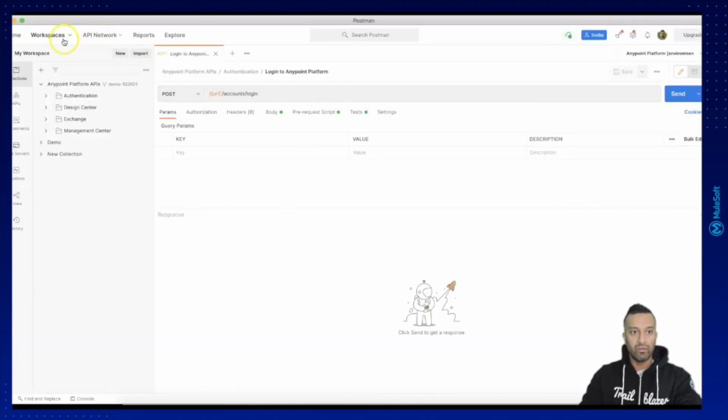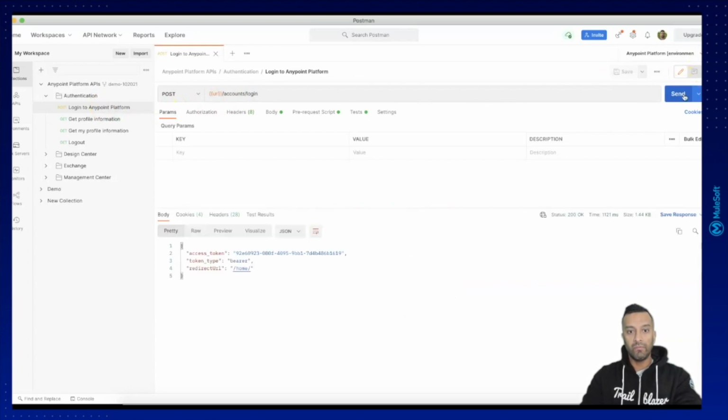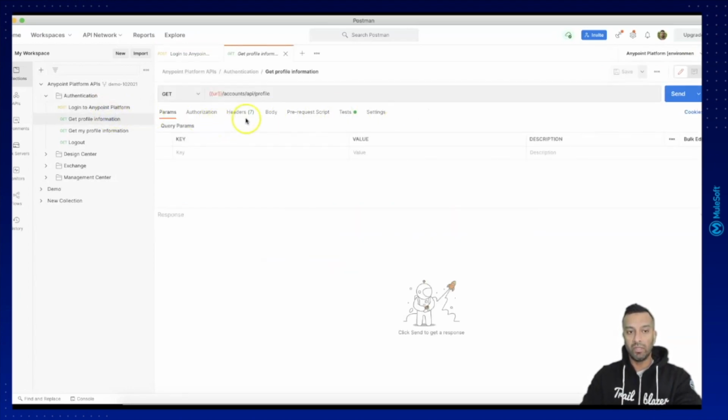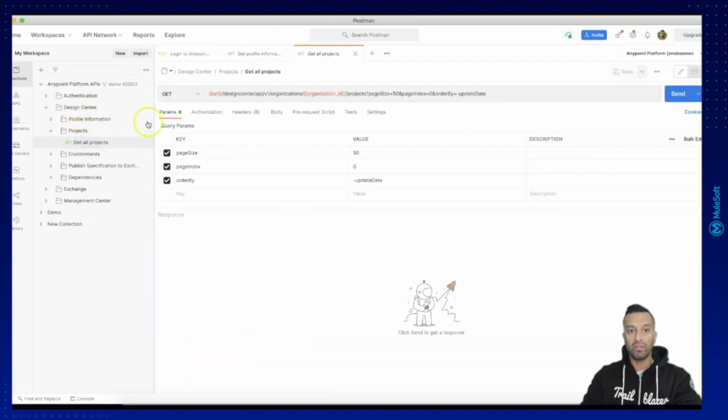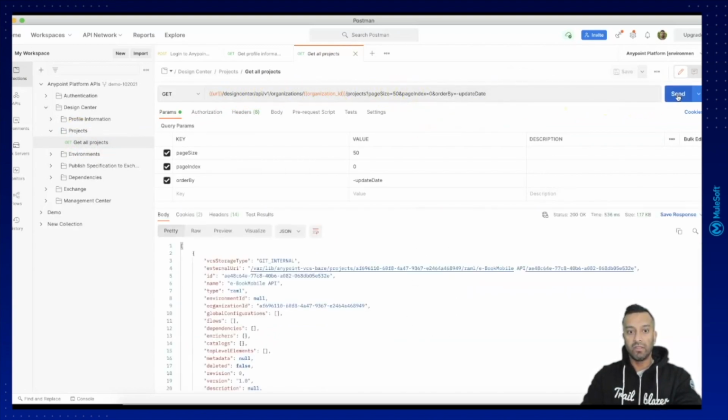So go to Postman, and you can see I have already opened my collection pack. I'm on the login, so I can log in here. I retrieve a token. Then as a second step, as mandatory, you have to retrieve your profile information. And then you continue with the Design Center project, which is under the node Design Center Projects subfolder, Get All Projects. And this is basically the URL we will be using. So let's hit it here, and we receive a couple of pieces of information.